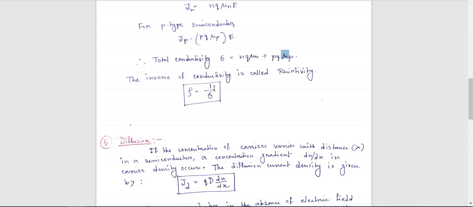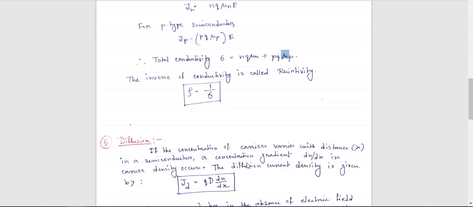You can see conductivity and resistivity are inversely proportional to each other. That means if conductivity increases, resistivity decreases, and if conductivity decreases, resistivity increases.